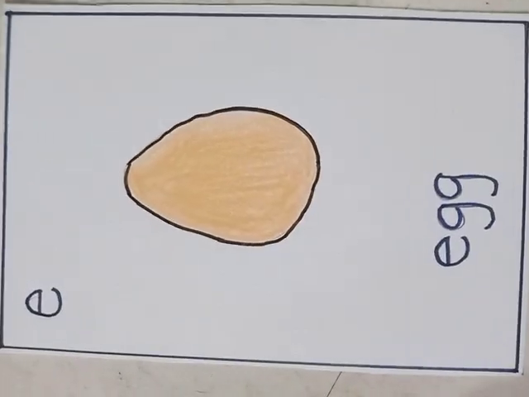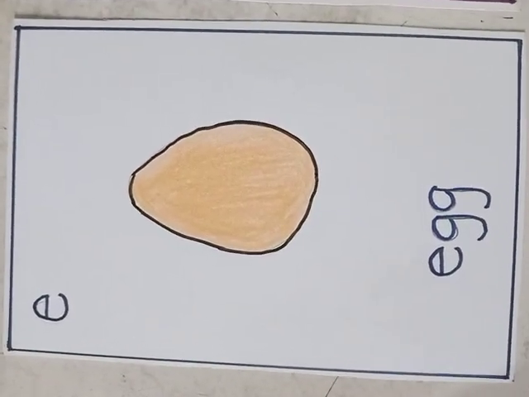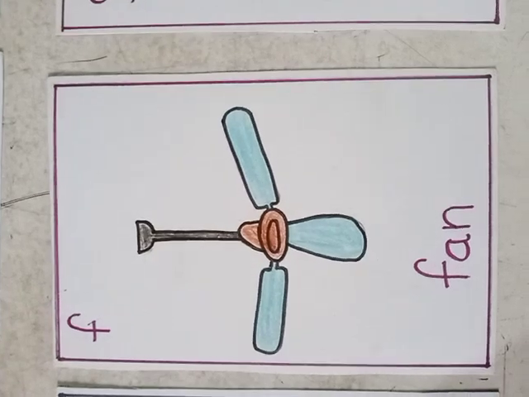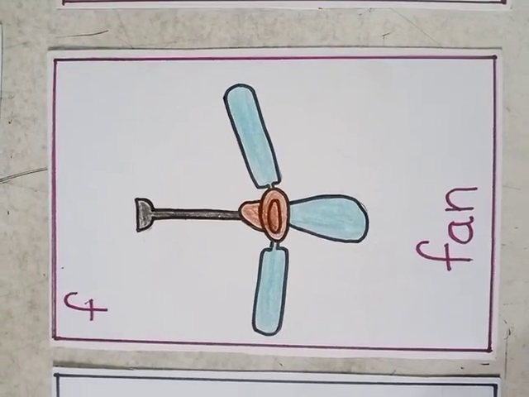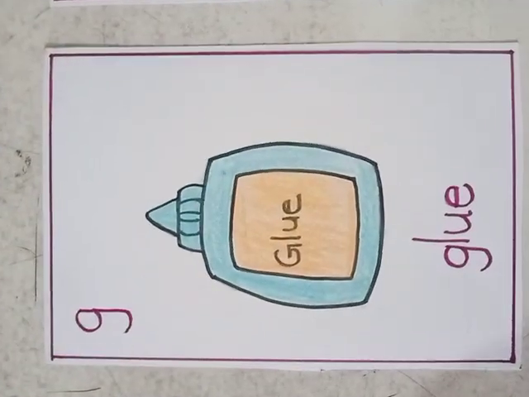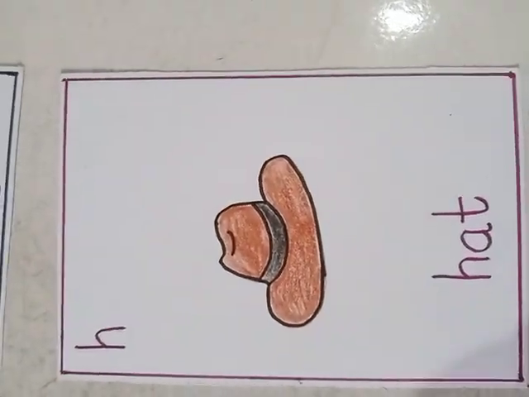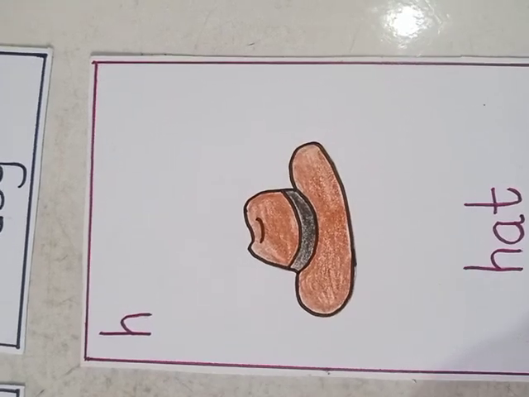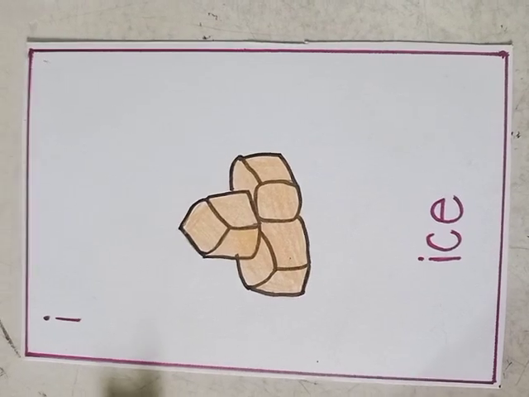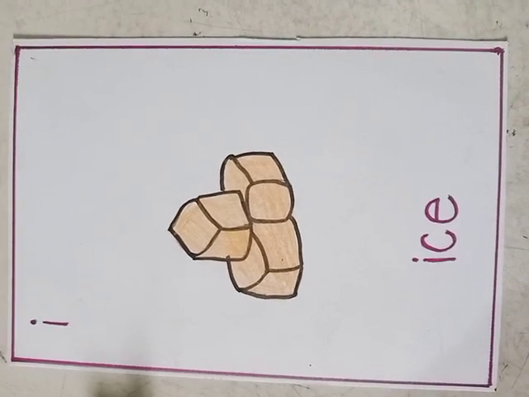E is for egg, E, E, egg. F is for fan, F, F, fan. G is for glue, G, G, glue. H is for hat, H, H, hat. I is for igloo, I, I, igloo.